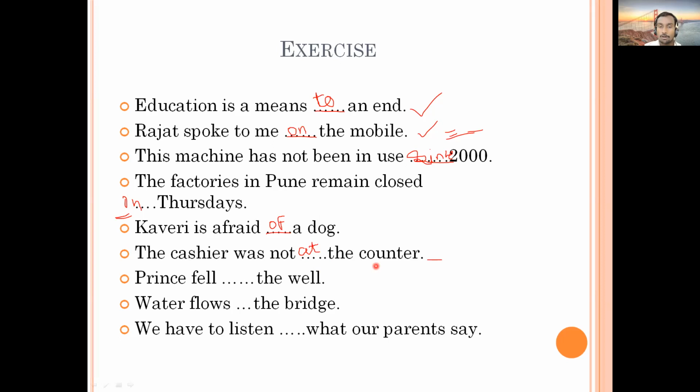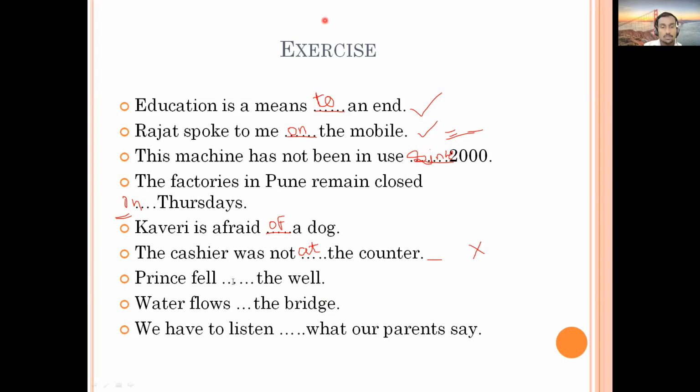Instead of in or on, the correct answer is at, okay? On is not right, because maybe you can compare or translate it in your mother tongue. It has to be on, but that is not right. In English we do not say the cashier was not on the counter, but it is at the counter.